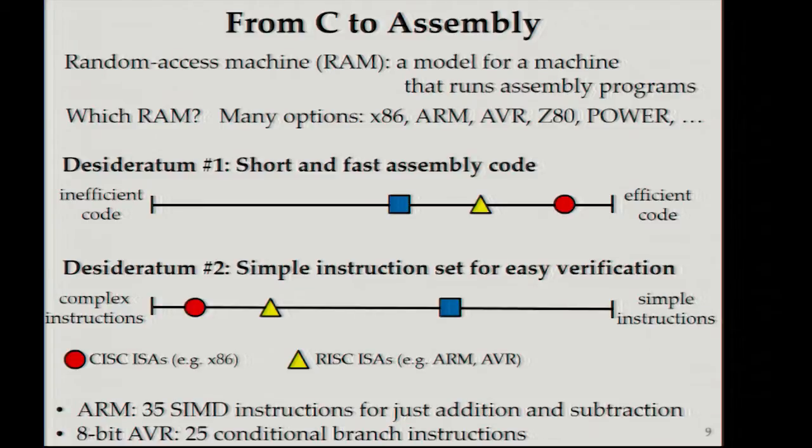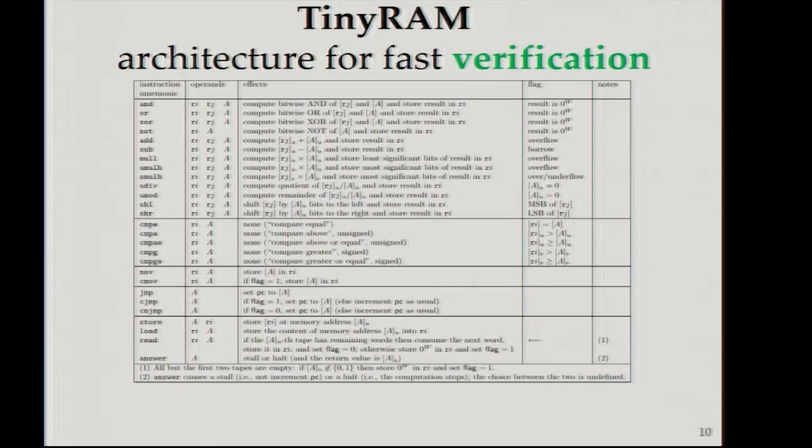So what we would really like is a significantly simpler instruction set, and we might be willing to pay for it in terms of less efficient assembly code. So in this work, we built a new random access machine model called TinyRAM, which I'm going to talk to you about next.